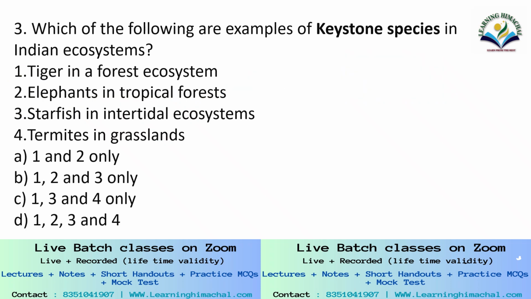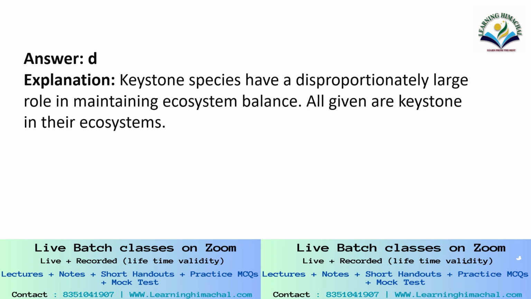Question number 3. Which of the following are examples of keystone species in the Indian ecosystem? Tiger in a forest ecosystem, elephant in tropical forest, starfish in intertidal ecosystem, termites in grasslands. Correct answer here is all of them are keystone species. How? Keystone species have a disproportionately large role in maintaining ecosystem balance. All given are keystone in their ecosystem.